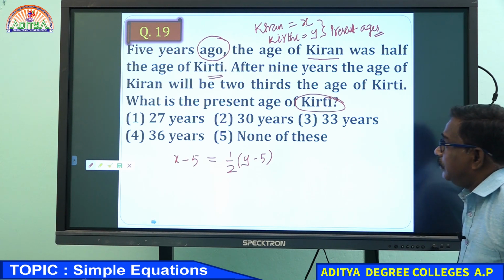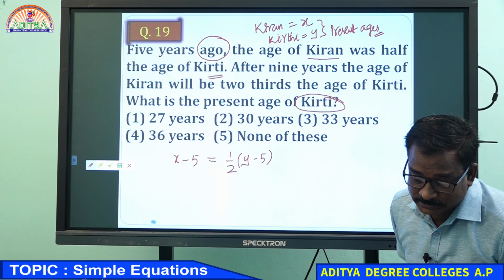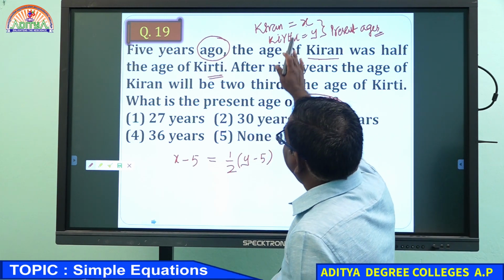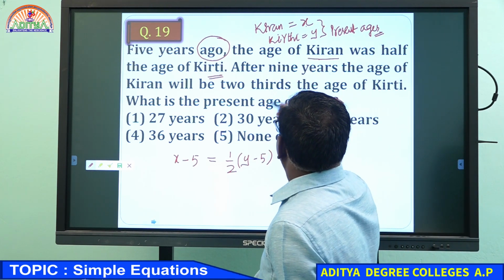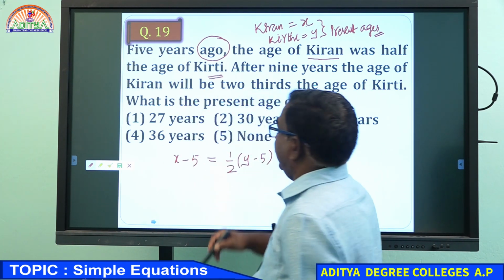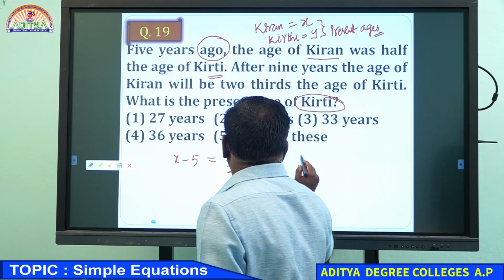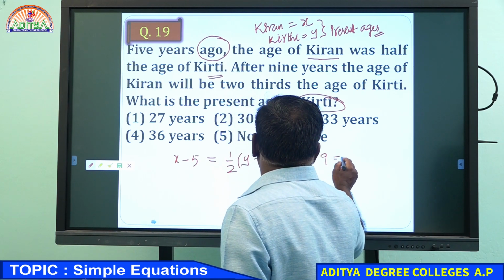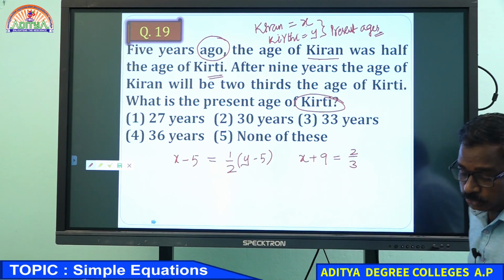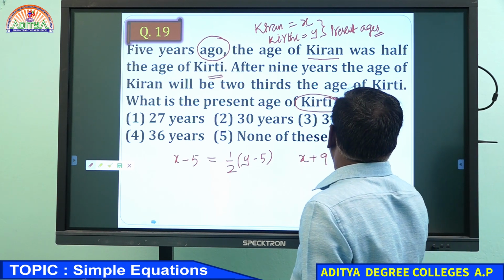So what is the second condition you see? After 9 years, the age of Kiran will be 2/3 the age of Kirti. Kiran is X plus 9 after 9 years, equal to 2/3 of Kirti, which means Y plus 9.